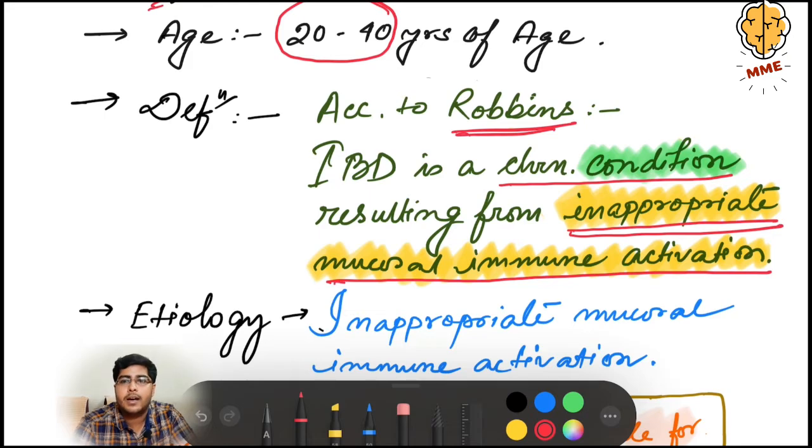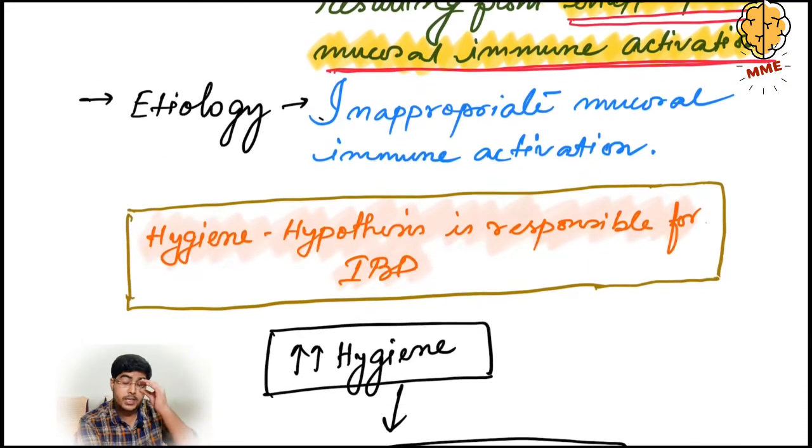So what is required for a normal mucosal immune system activation? We need some healthy bacteria, that is commensal bacteria. This healthy bacteria will cause mild inflammation. This mild inflammation will activate the mucosal immune system, and that will help to protect from IBD.